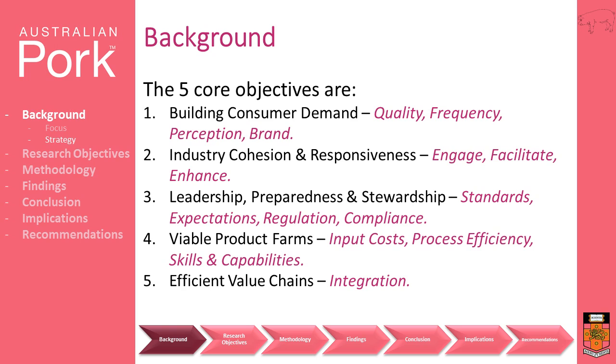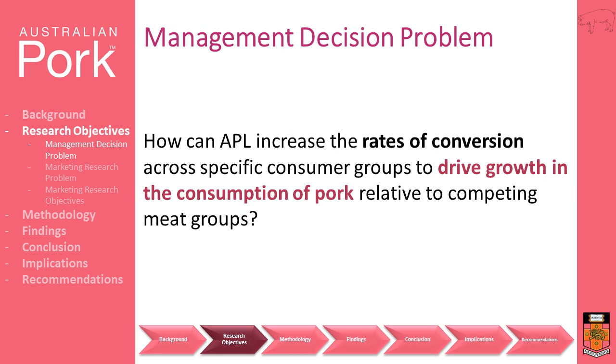APL have expressed a vested interest in accelerating the conversion of busy beef preferers, BBPs, and guaranteed easies, GEs, to pork lovers by 3 times the current rate over the next 3 years to financial year 18. Our management decision problem looks at how APL can increase the rates of conversion across specific consumer groups to drive growth in the consumption of pork relative to competing meat groups.